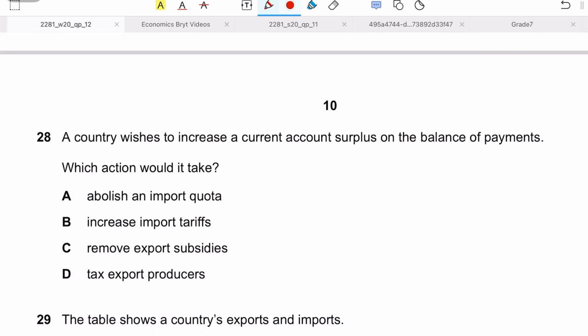Question 28 says a country wishes to increase its current account surplus on the balance of payment. Okay, so balance of payment has three components: current account, capital account, and financial account. And let's see what current account is.